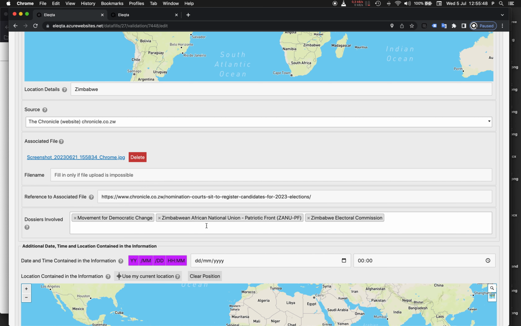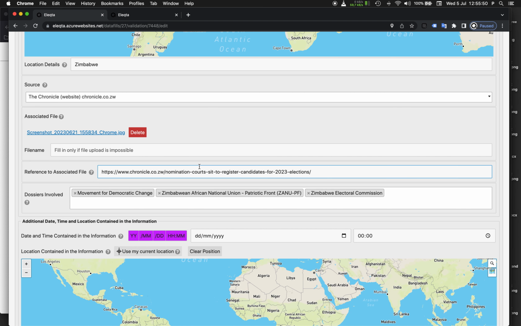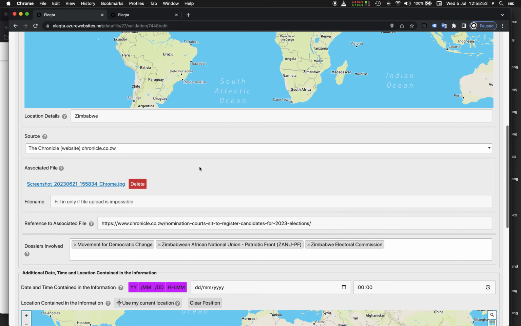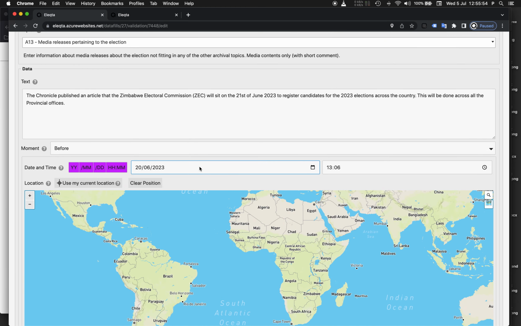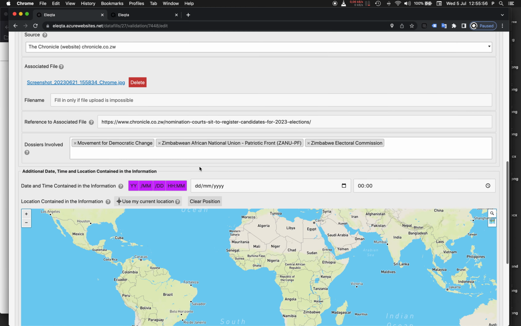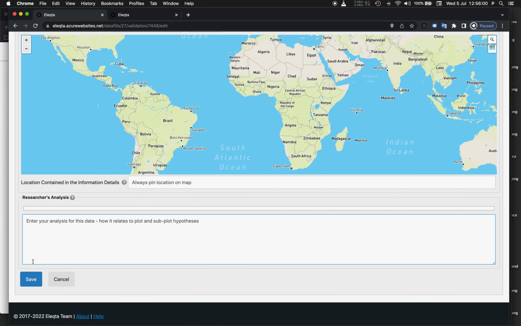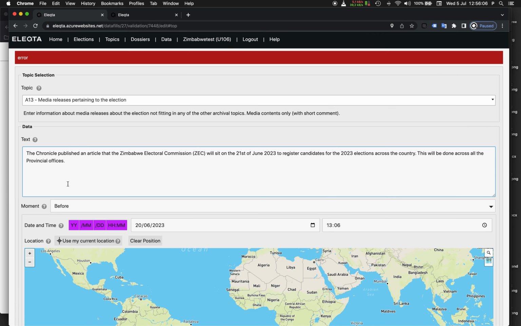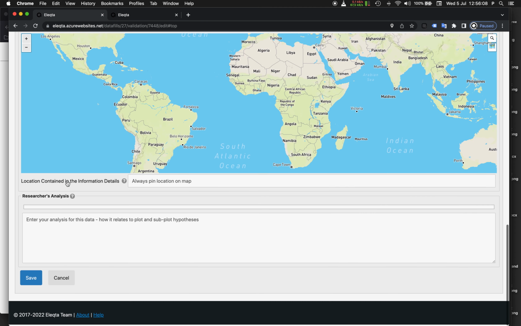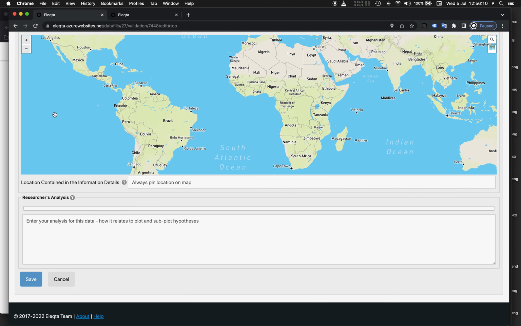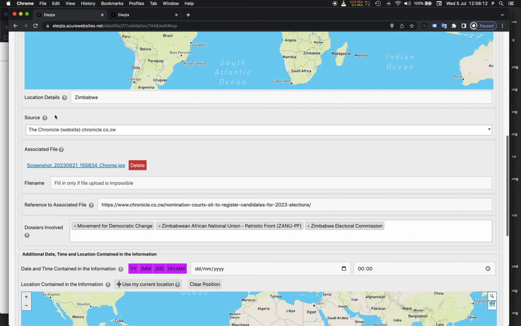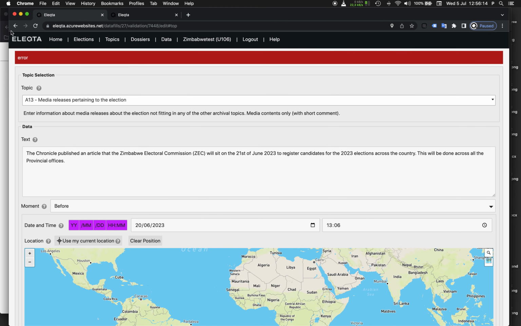We have a number of dossiers that are involved. I think it looks quite fine. I haven't read the article thoroughly, but anyway. So now I have made a few changes to this data entry, so I'll click on save down here. I have done exactly what you can also do. Oh, there's an error. This is not good. I might actually not be allowed to do the changes.